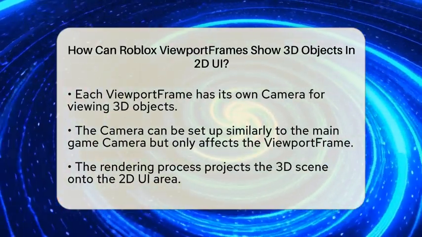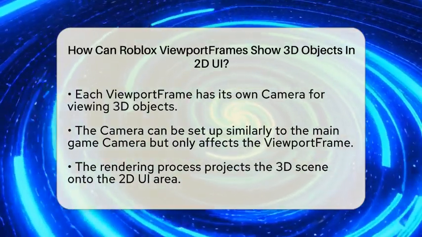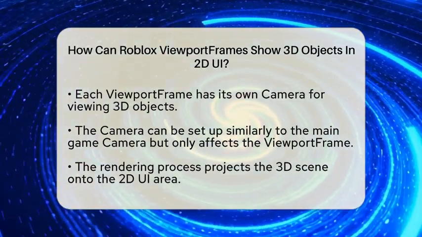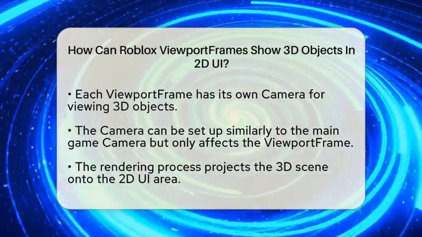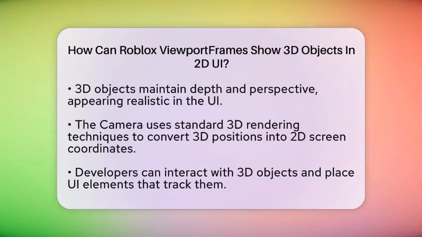The camera inside the viewport frame uses standard 3D rendering techniques to convert the 3D positions of objects into 2D screen coordinates. This is how you can see the 3D models rotate and move within the flat UI element. It's like having a mini theater where the 3D action unfolds right before your eyes.